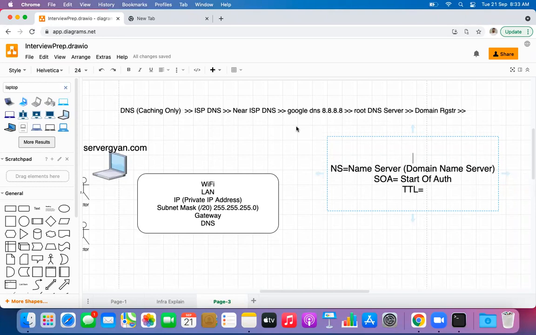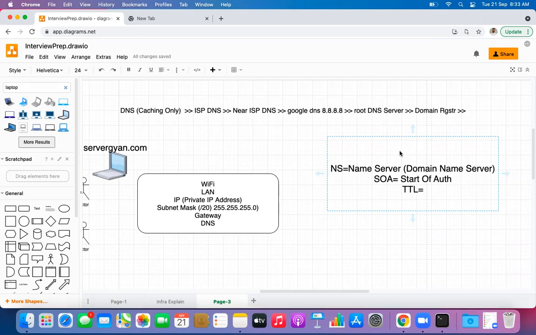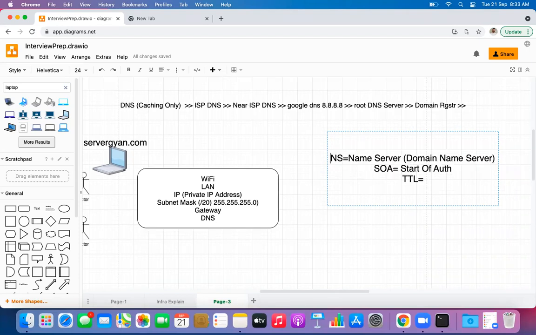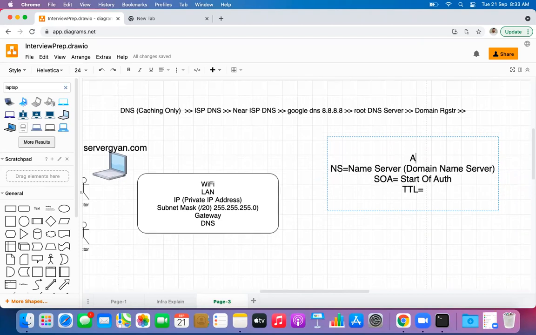How does it work in ISP? How many times does it store the records in the ISP DNS? Okay, let me specify. I got your point. So let us say there is a particular type of record which is known as an A record.